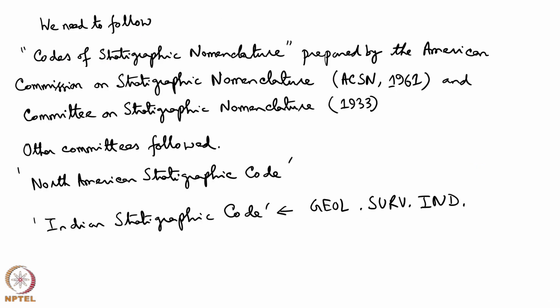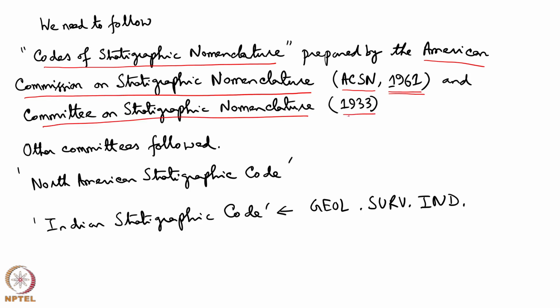How to name the different stratigraphic units? Here we need to follow the codes of stratigraphic nomenclature. This was prepared by the American Commission of Stratigraphic Nomenclature, ACSN, in 1961, and there is also a committee on stratigraphic nomenclature as old as 1933. Then there are other committees. I am not writing a historical review here.